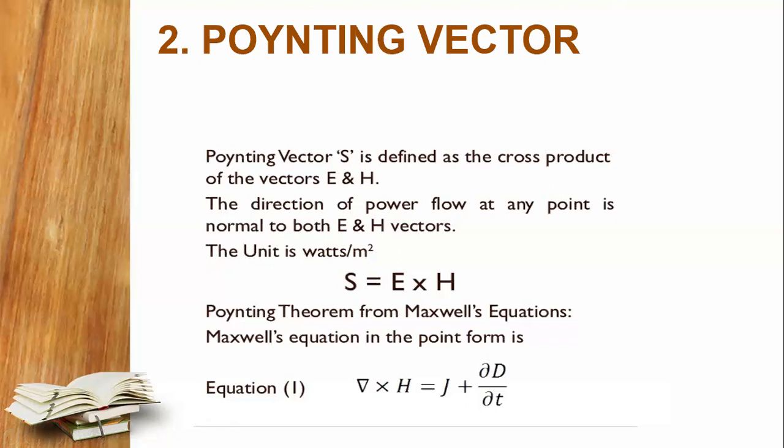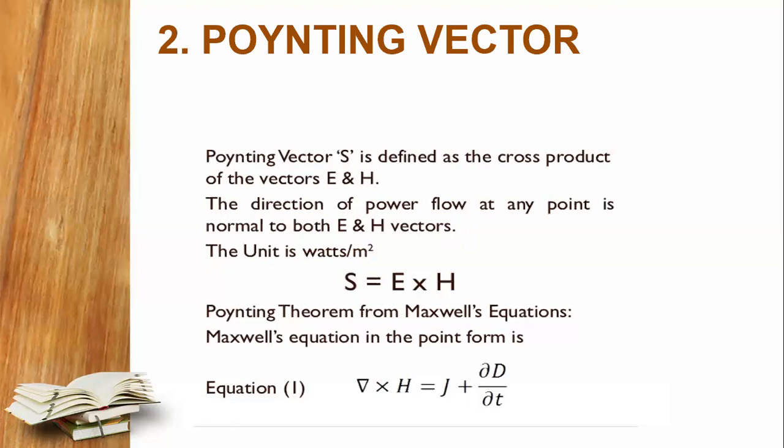Flux, energy, amplitude, cycles, frequency, and wavelength all together give the power flow at any point, normal to both the electric and magnetic vectors, measured in watts per meter square. So S equals E cross H.